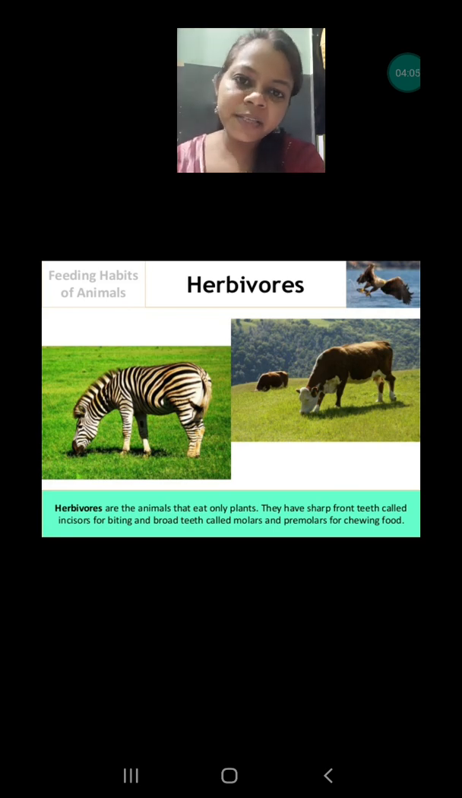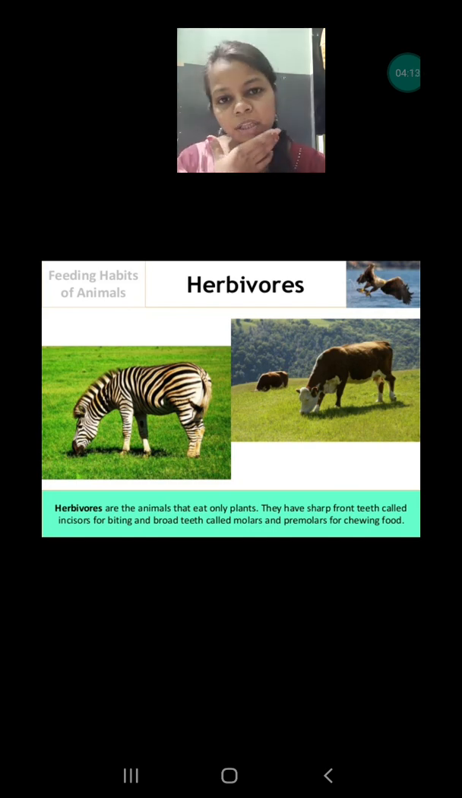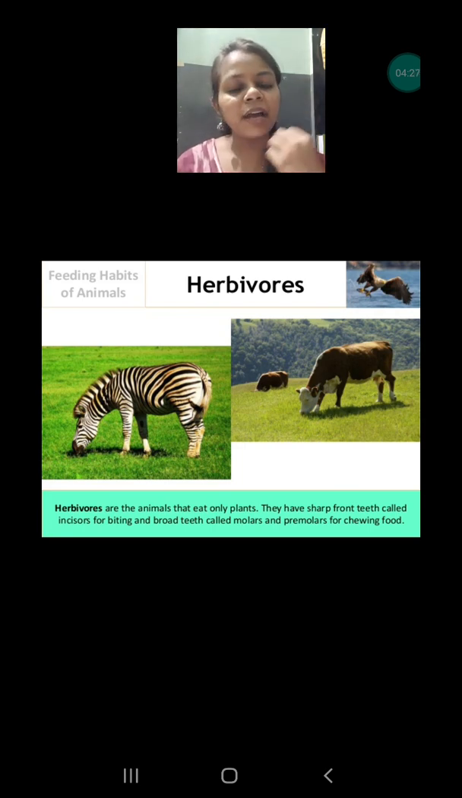I have already explained this in the previous video, which type of teeth they are having. So what kind of teeth are they having? They are having sharp and broad teeth, because all the time they have to chew the grass, because it is very tough to digest the grass and the plant product, okay, because cellulose is present in that. So that's why their teeth must be stronger and broader so that they can chew it for a longer period of time.